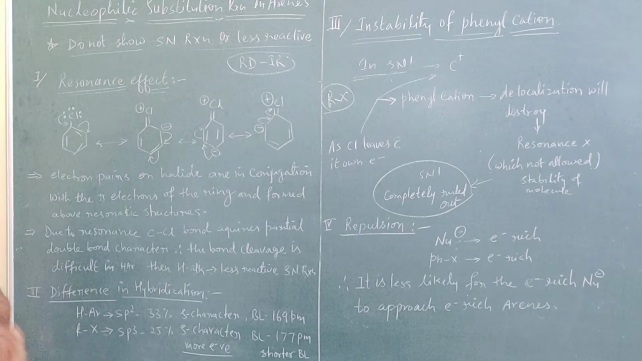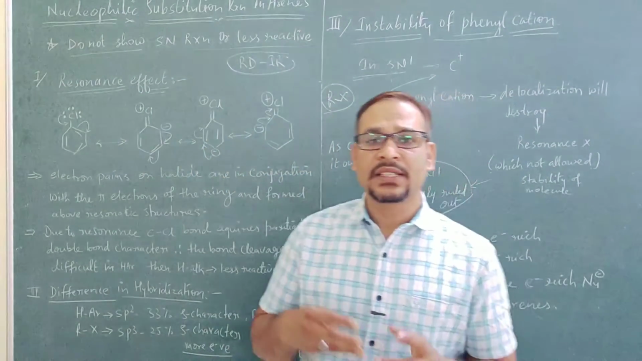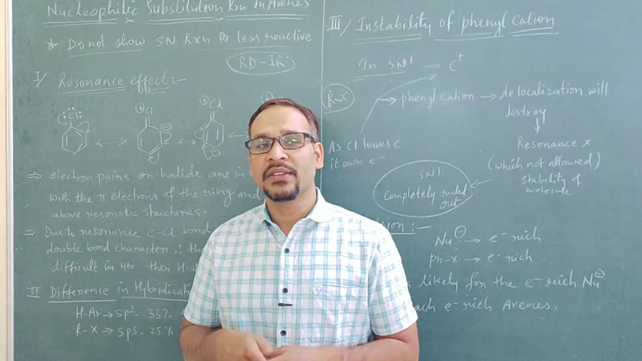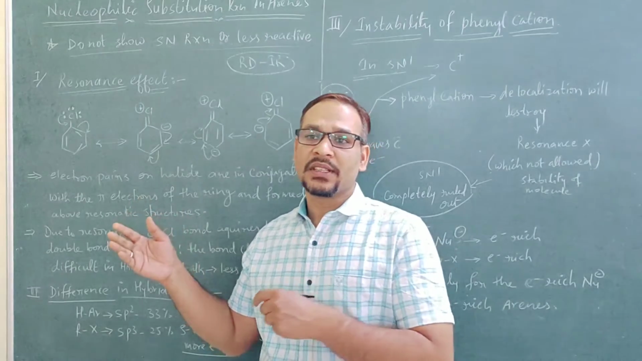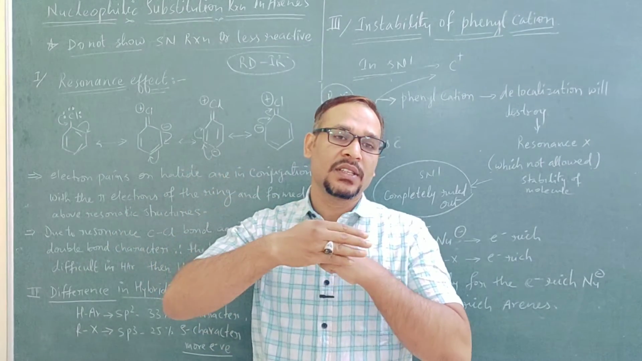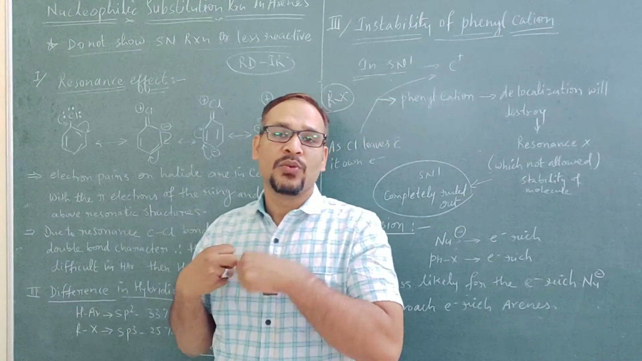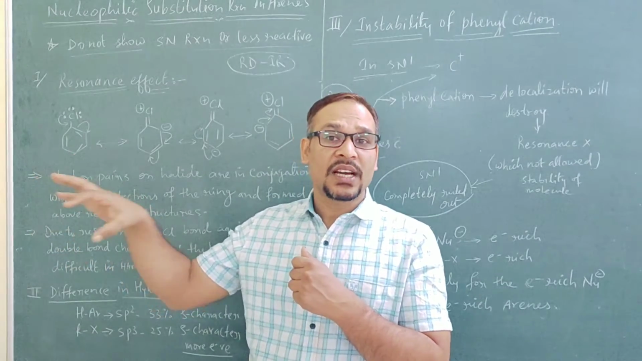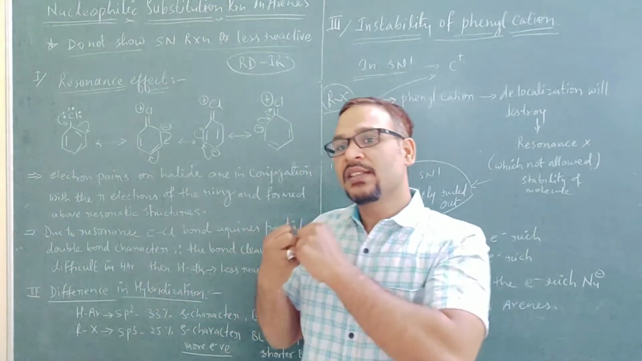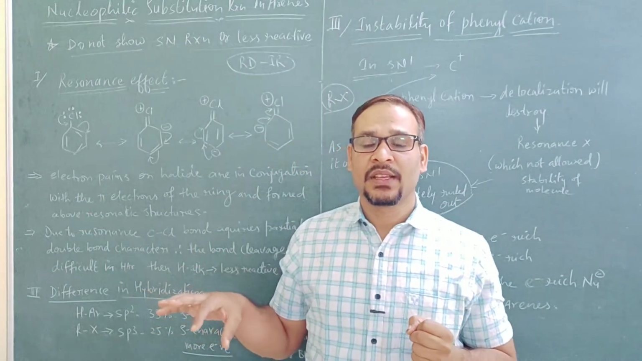Okay, now next is instability of phenyl cation. See, in a nucleophilic SN1 reaction, what will happen? First of all, in haloalkene, the substrate has to leave the halogen by taking the electrons with it and moving away, changing the substrate into a carbocation. How is the carbocation formed? Once the halogen leaves, the carbocation is formed.